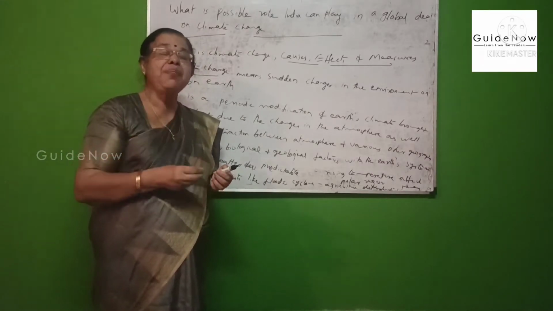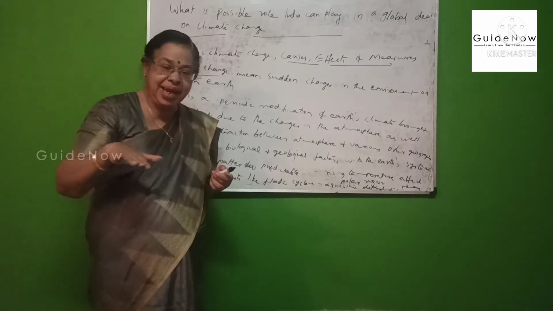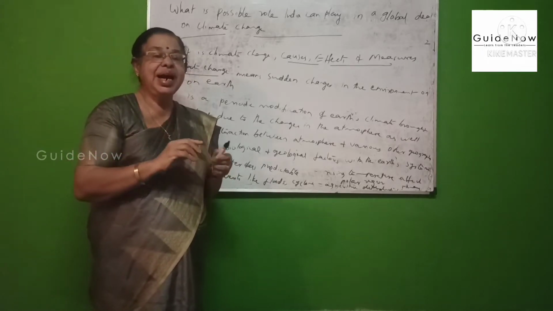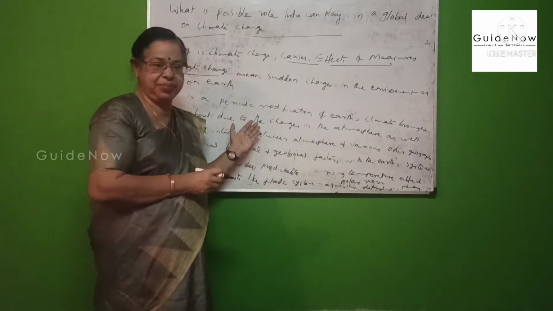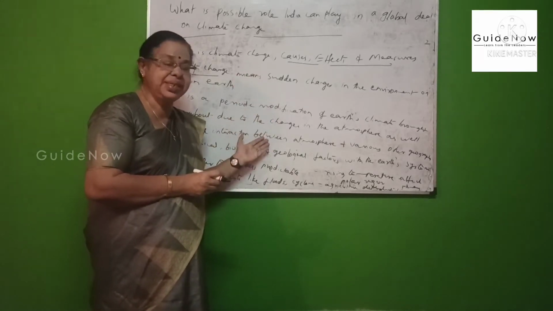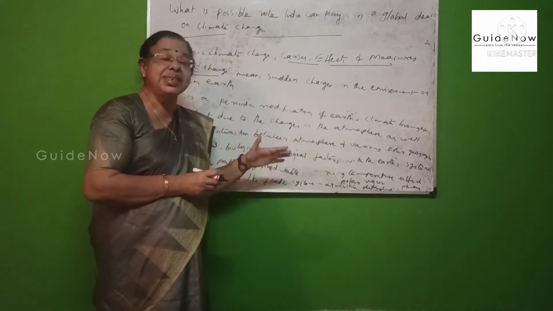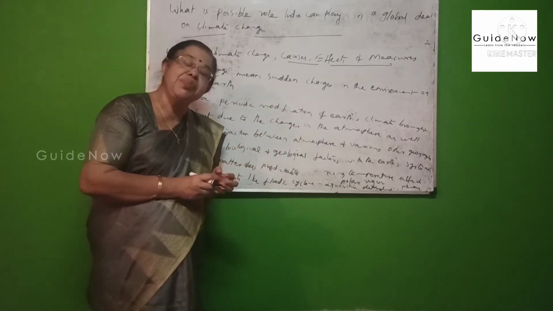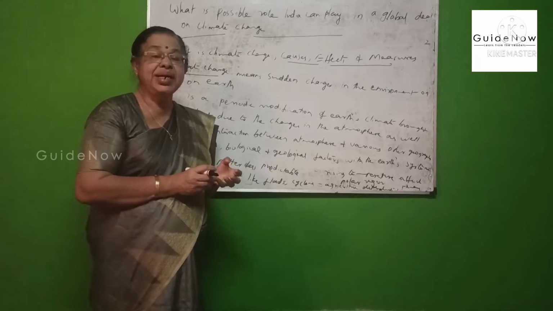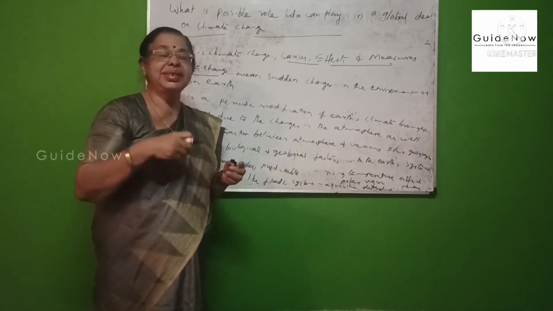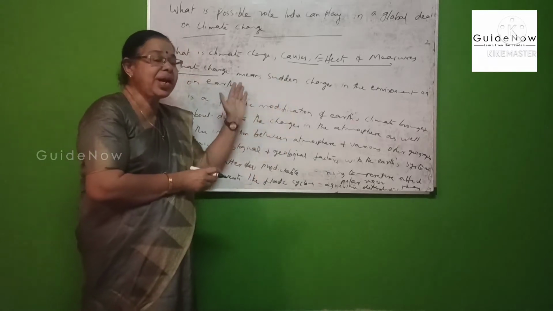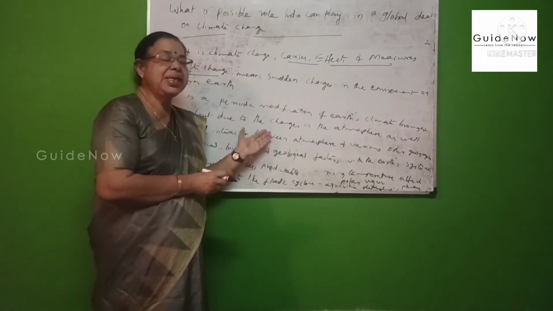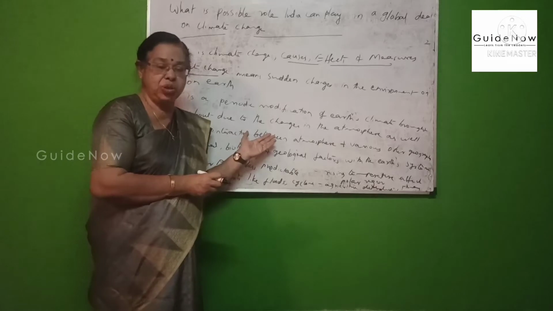Because of the rapid changes in the environment, there are changes in our climate. Because of climatic change, it can change our seasons. There are mainly three important seasons: summer season, rainy season and winter season. So because of climatic change, this may change our seasons also.